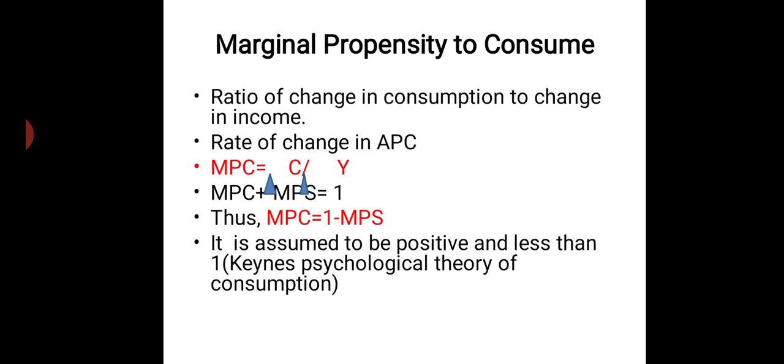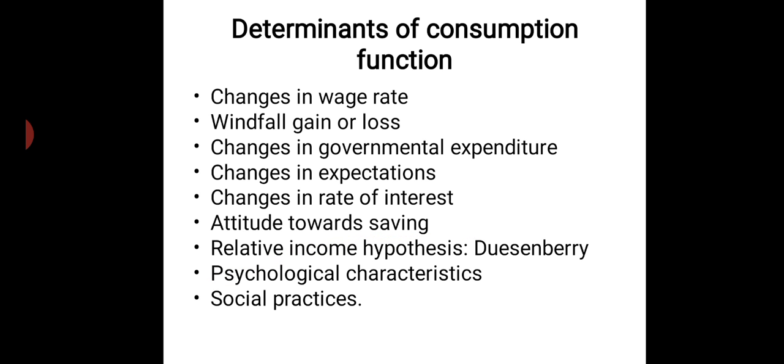A part of it will be saved. So it will be positive, but it will be less than 1. 1 in the sense of whole income. Whole income will not be consumed. It will always be less than 1. And whatever is left will be saved. This is marginal propensity to consume, which shows the change in consumption to change in income.